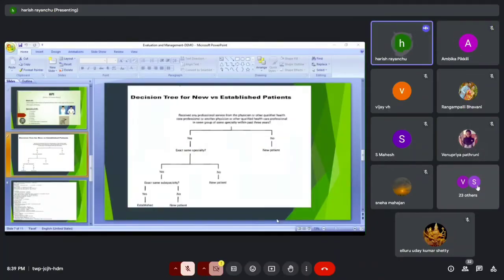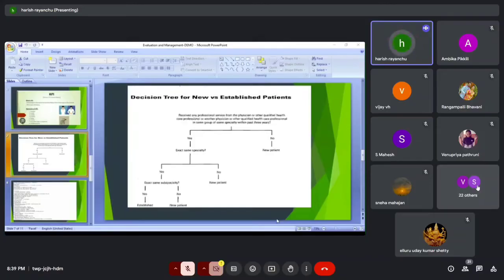Okay, so the second one: when does a patient become established? We have a specific term, guys: 3 years. If the same patient is coming to the same hospital after 3 years, we can consider it as an established patient. So these are the 2 points. When a patient comes to the hospital for the first time, he is a new patient, and the same patient is coming to the same hospital after 3 years.